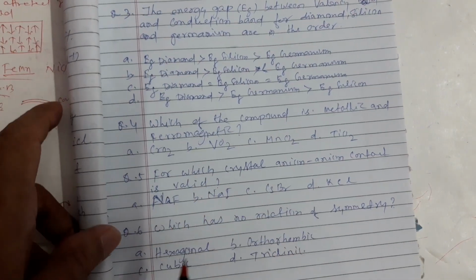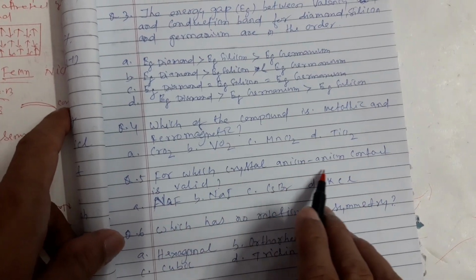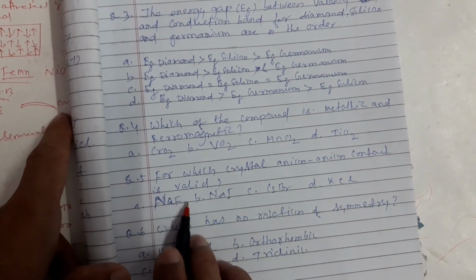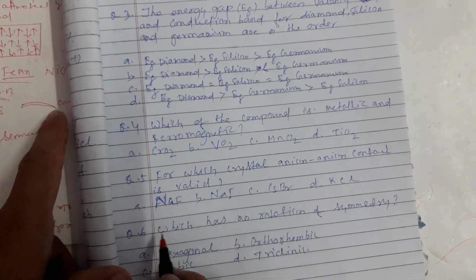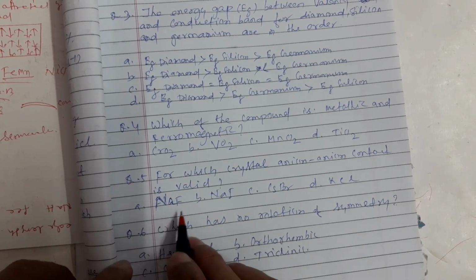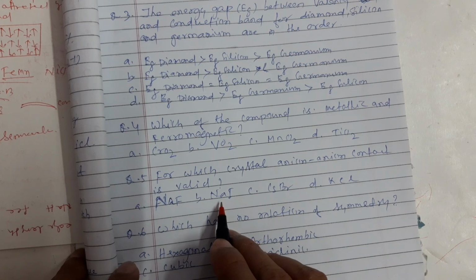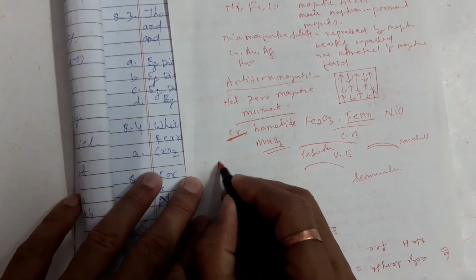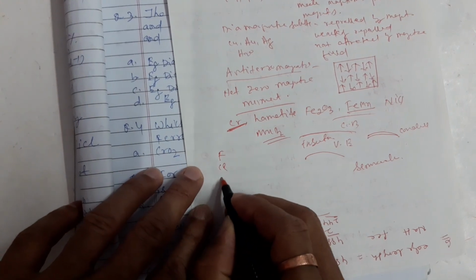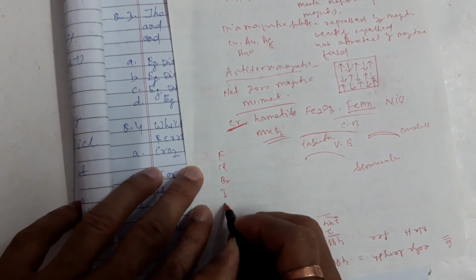Next, for which crystal is anion-anion contact valid? You see sodium iodide, and the halogens: fluorine, chlorine, bromine, iodine, then astatine.